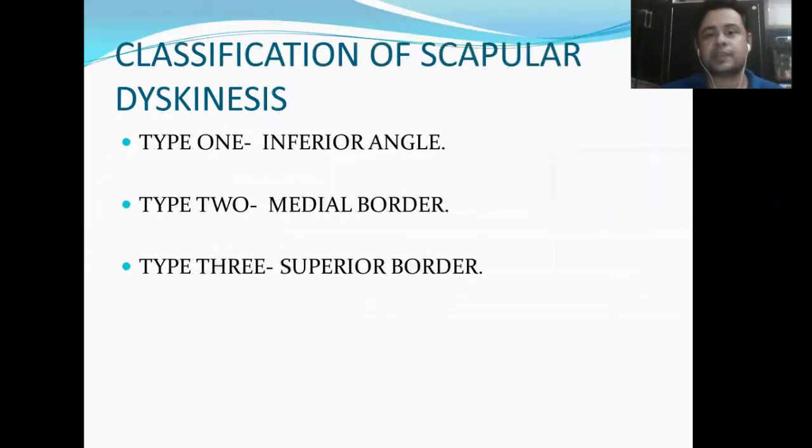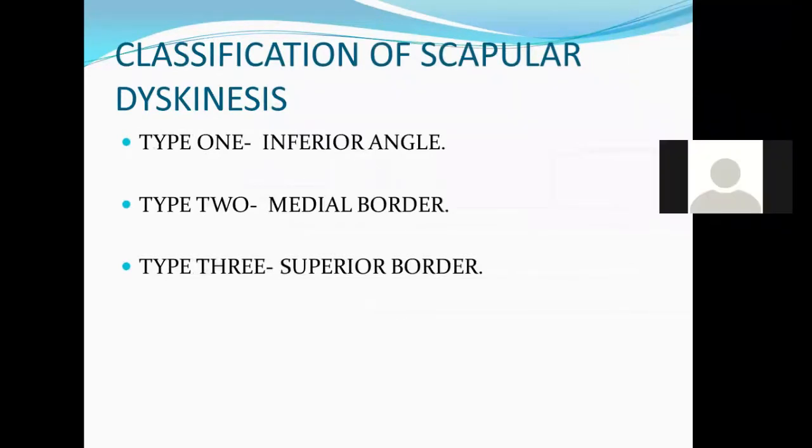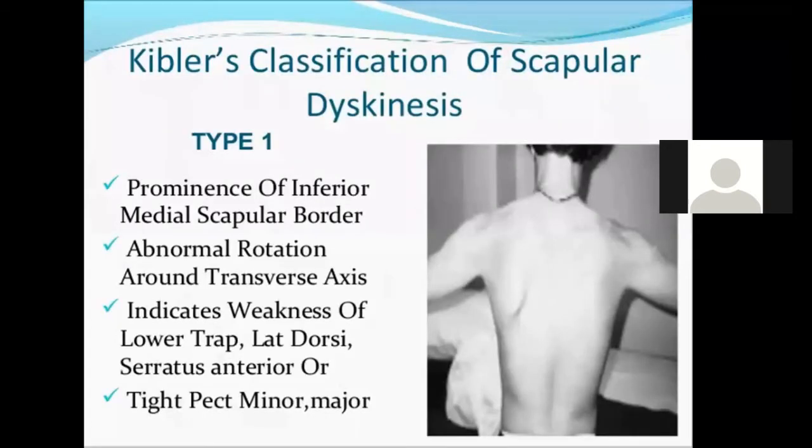Classification of scapular dyskinesis according to Kibler. It is the Kibler classification. There are three types of scapular dyskinesis. Type 1 is inferior angle, type 2 is middle border, type 3 is superior border. Here we are discussing type 1. Prominence of inferior medial superior scapular border, abnormal rotation around the transverse axis.